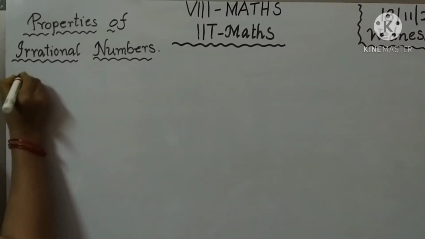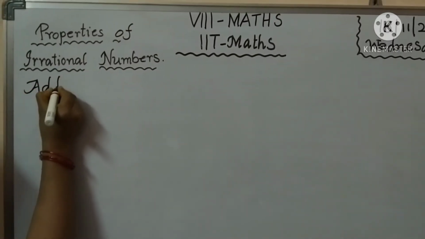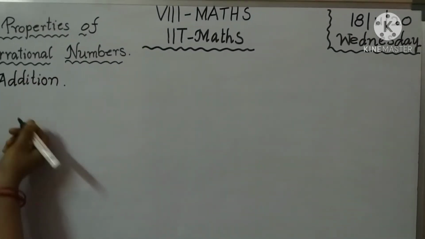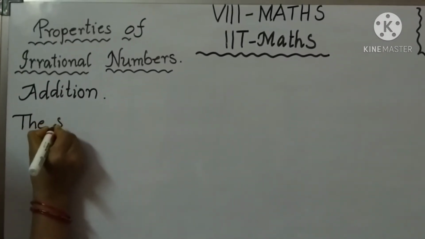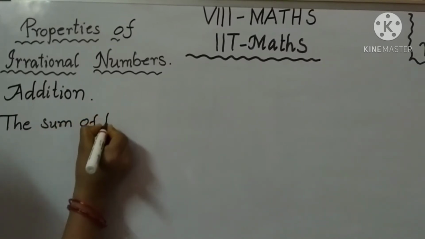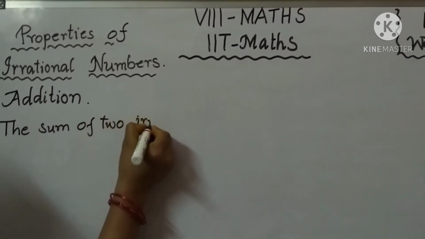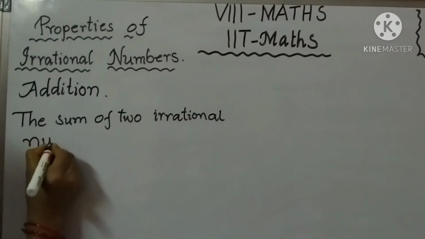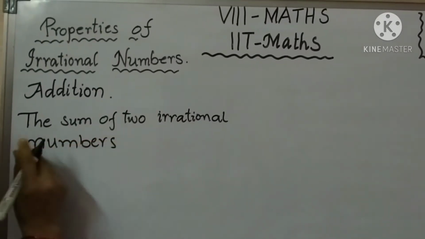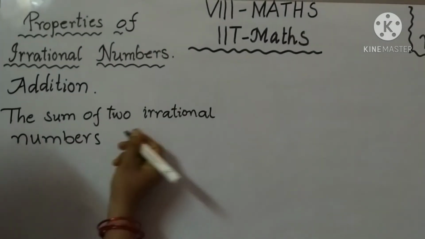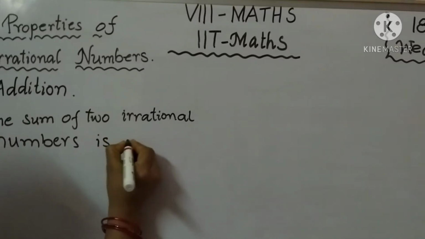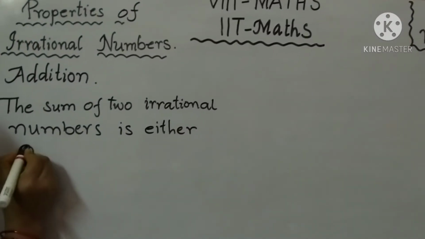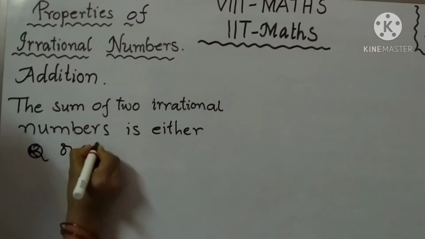Okay children, the first topic is the addition topic. What is the first topic? Addition. Addition topic: the sum of two irrational numbers is either a rational or an irrational number.